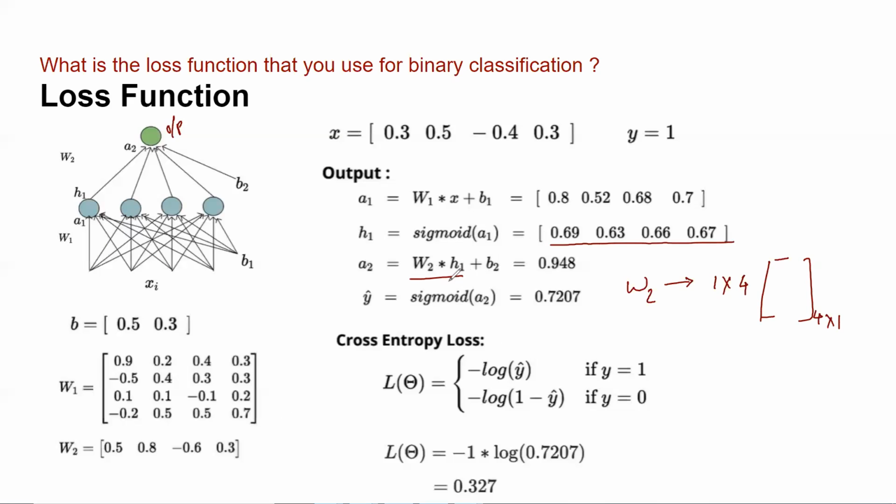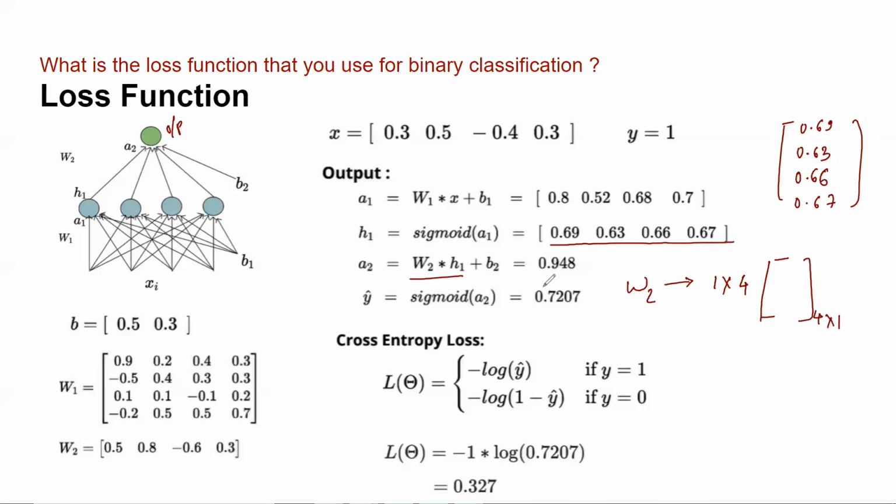Yeah, but why are you saying H1 is 4x1? H1 looks like also 1x4, right? Yeah, but can I arrange this input in the form of a column vector? This is my row vector, right? But I can write it like this also. It is up to me. And is that where in the code we apply that transpose thing, right? Yeah. So it becomes like this? Yes. In the code, there is a transpose part which converts the row vector into a column vector, but in theory, it is not really required.